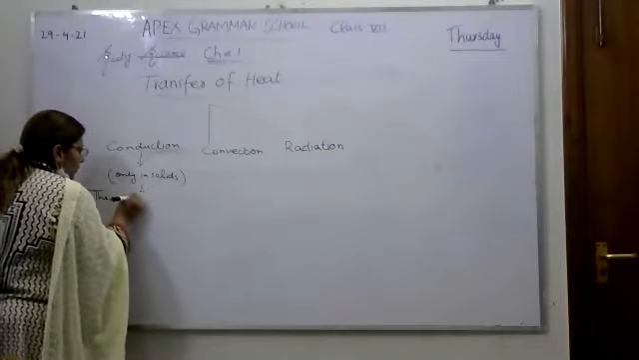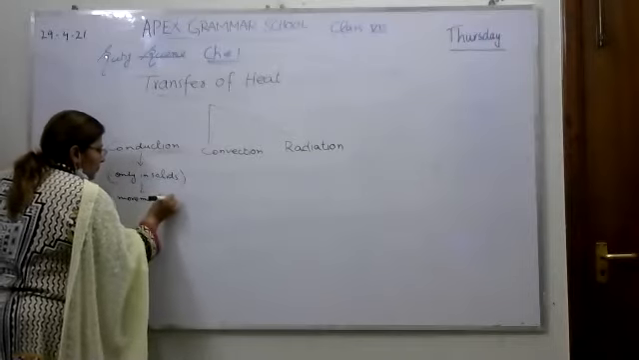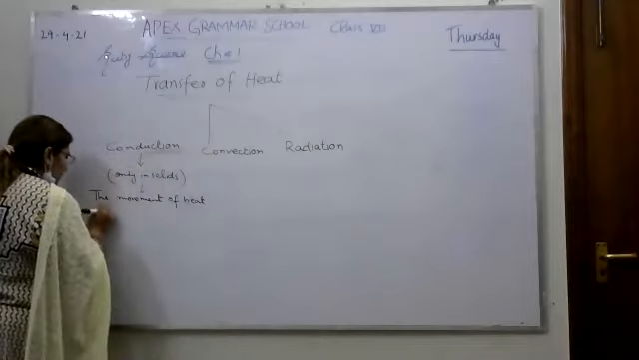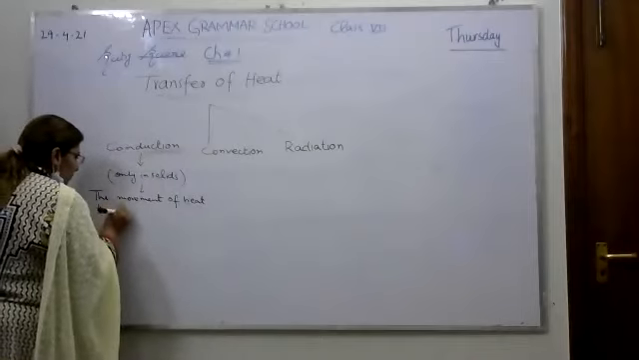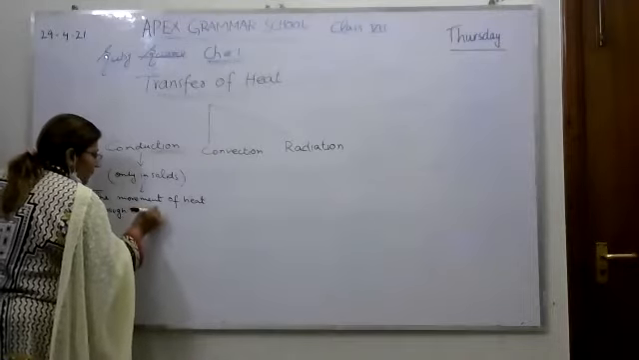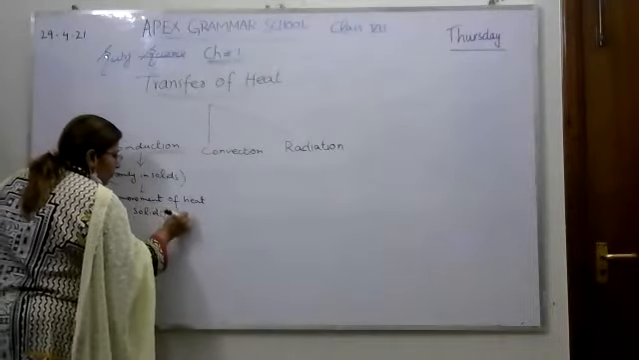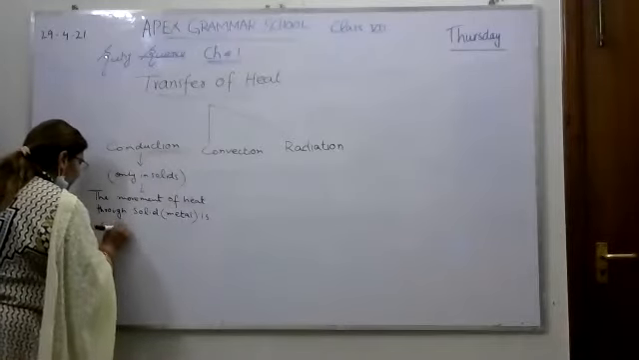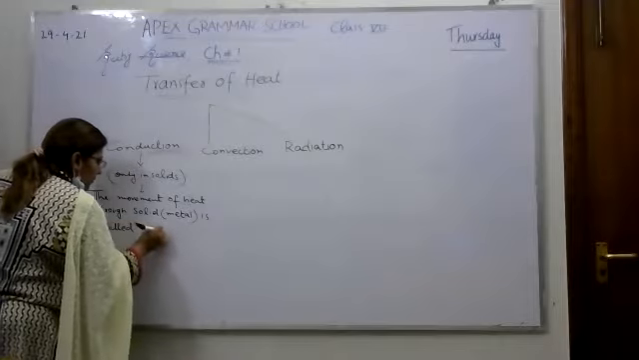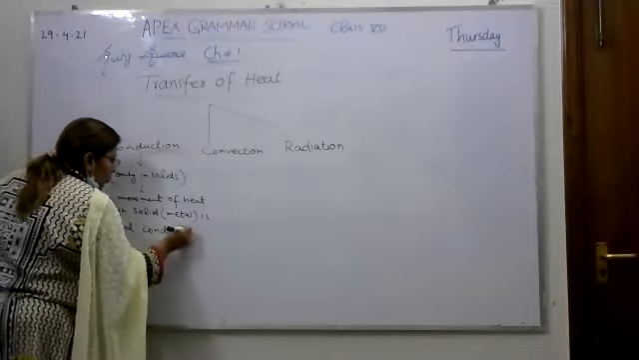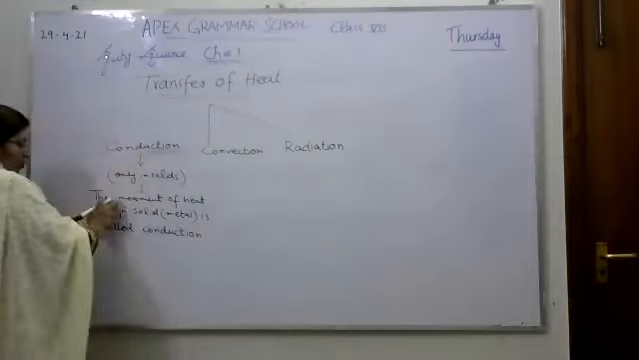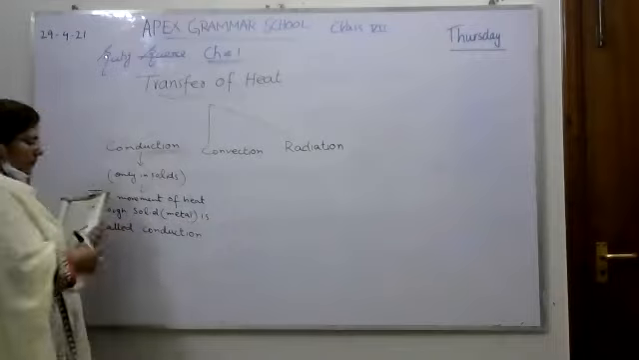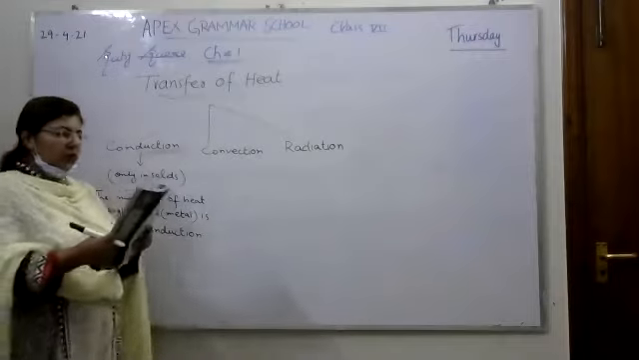The movement of heat through solid, and that solid can be metal, is called conduction. The movement of heat through solid, for example metal, is called conduction. Now we will discuss how conduction happens.